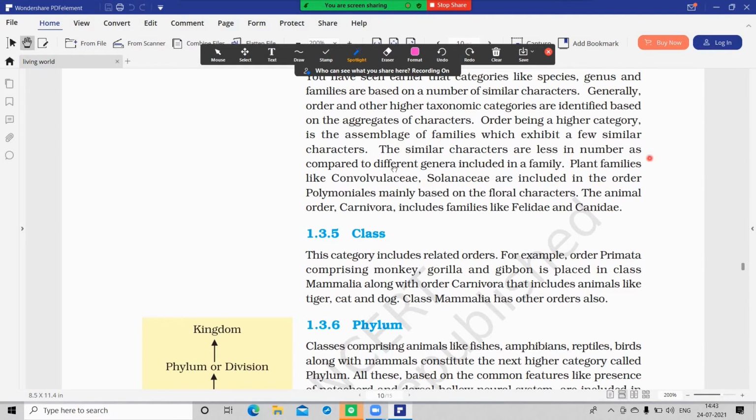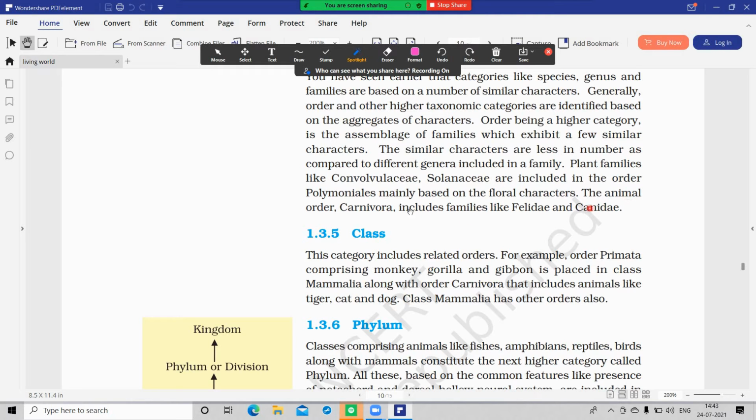For example, plant families like Convolvulaceae and Solanaceae are included in the same order, Polemoniales. Based on what? Based on floral characters. These two families are included in the same order, Polemoniales, based on floral characters.